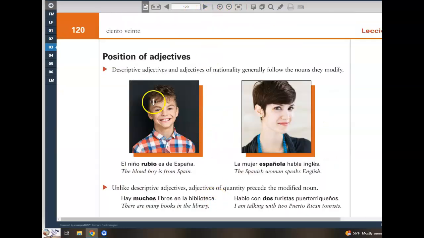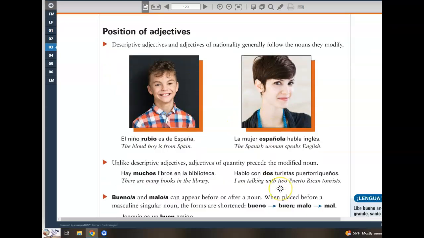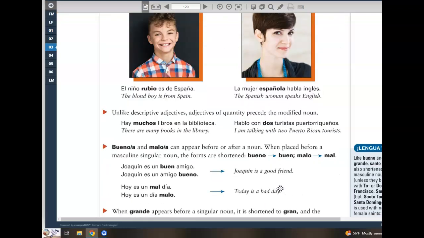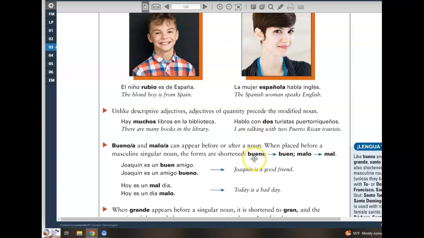All right, page 120 talks about the position of adjectives, how typically descriptive adjectives in English go before the noun. However, in Spanish, it's the opposite. The adjective would go after the noun, as you can see in these two examples. Adjectives of quantity go before the noun, as you can see in those two examples there. Muchos libros and dos turistas.